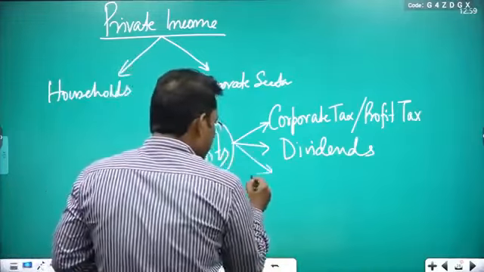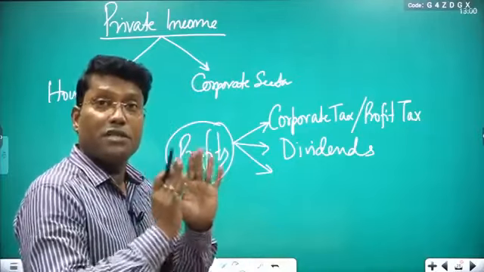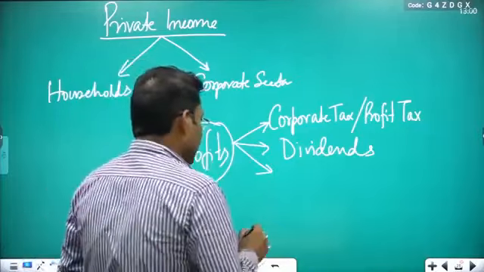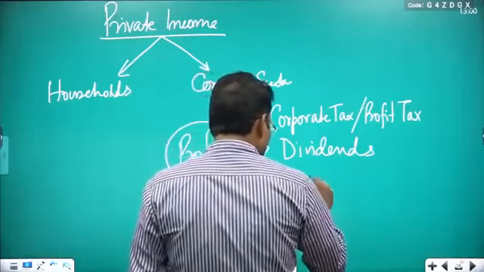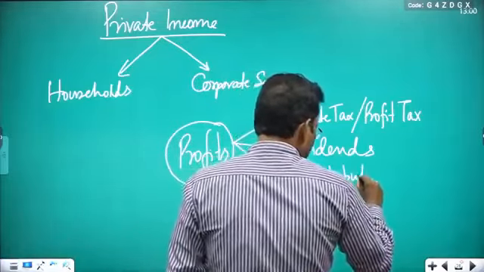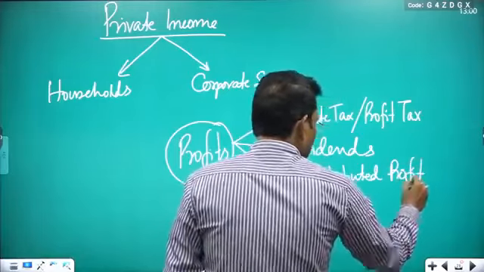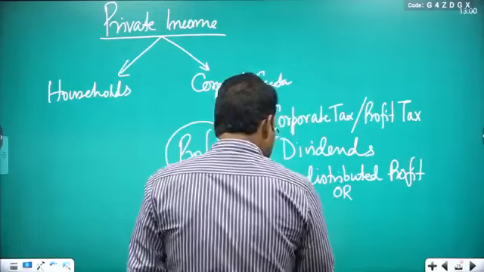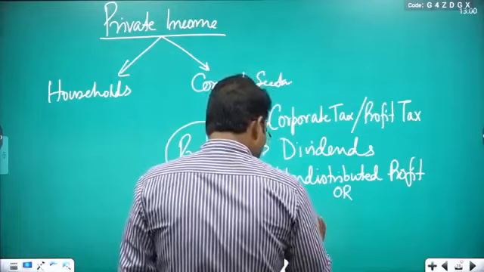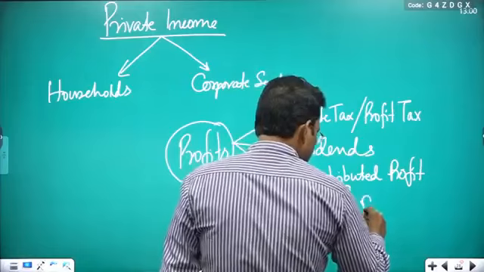And the rest part, which remains with the corporate sector, is known as undistributed profit. Undistributed profits. And it is also known as retained earnings.